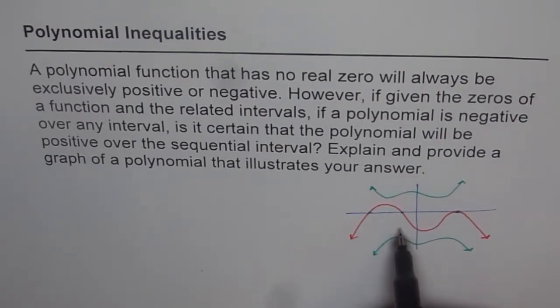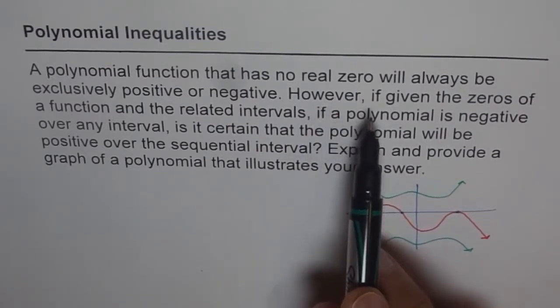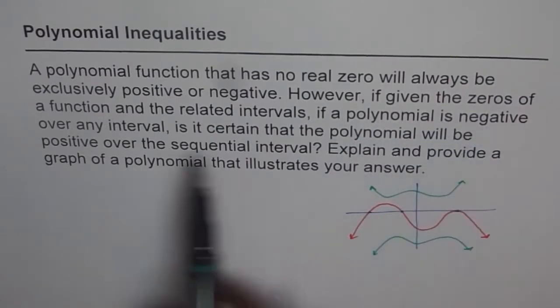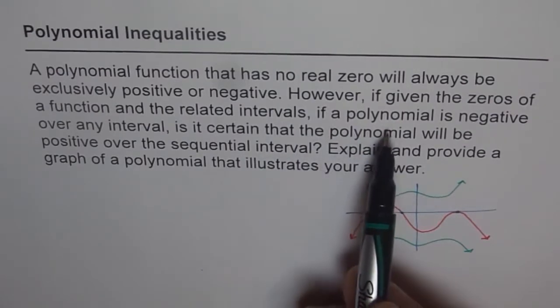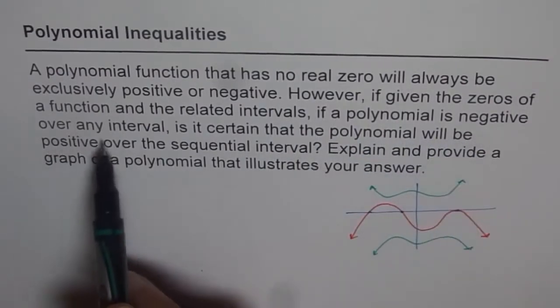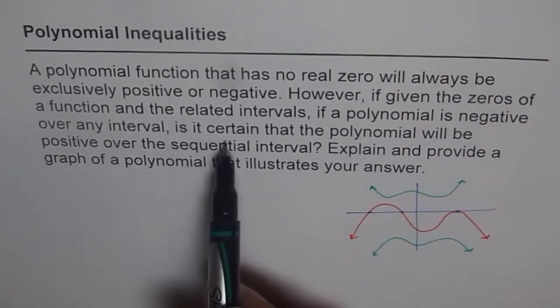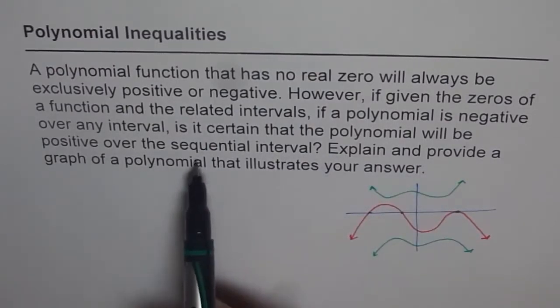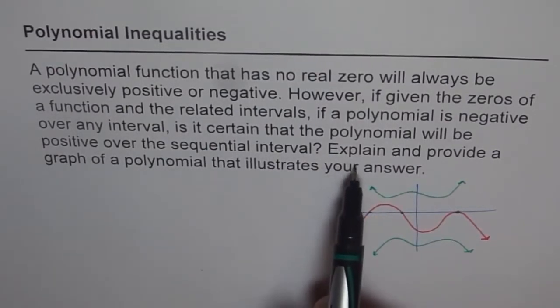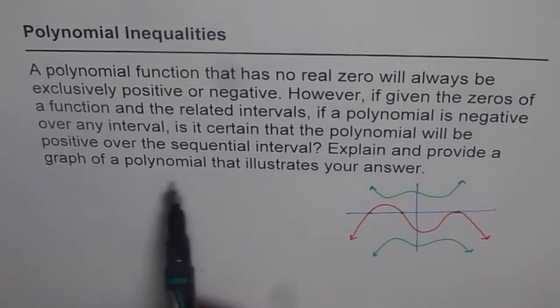Explain and provide a graph of a polynomial that illustrates your answer.